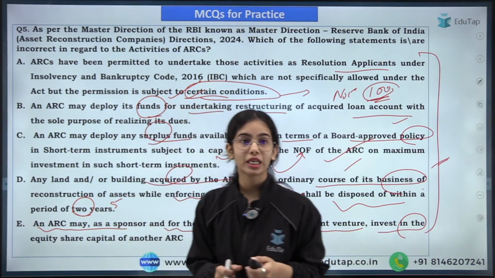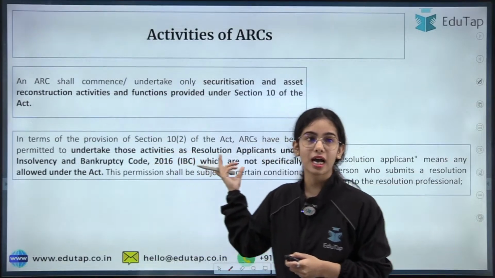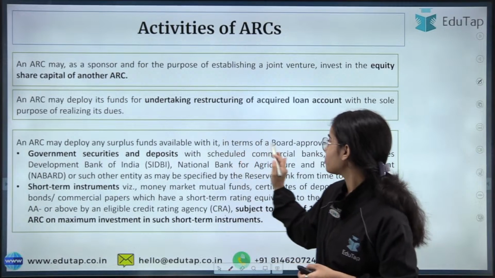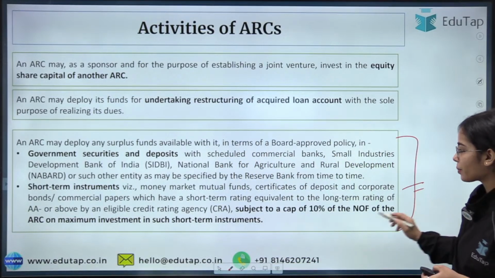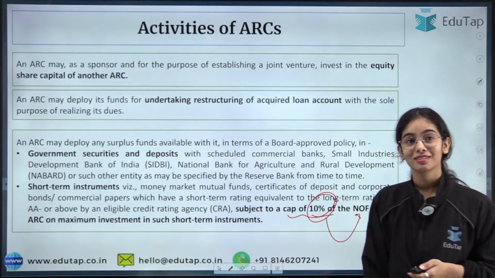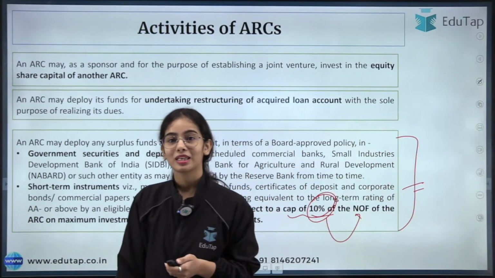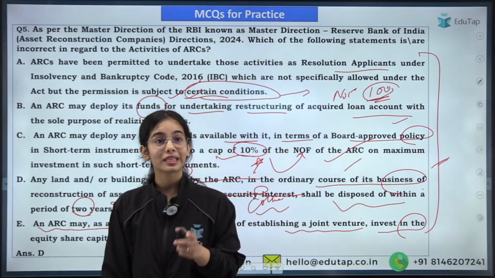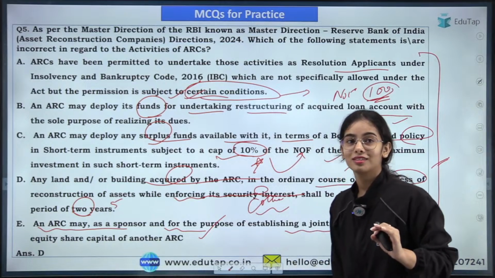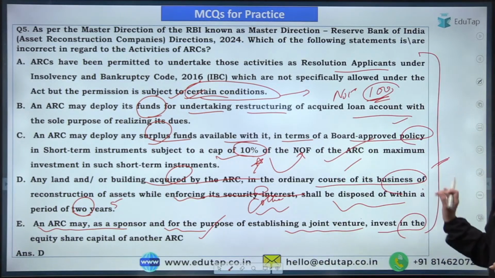No one was able to give the right answer. Why? C is correct. C is absolutely correct, that you can invest in short term instruments up to a cap of 10% of your net owned fund. D was the right answer. Got it? Read the statements carefully. Read the statements very carefully. So here the right answer was D.